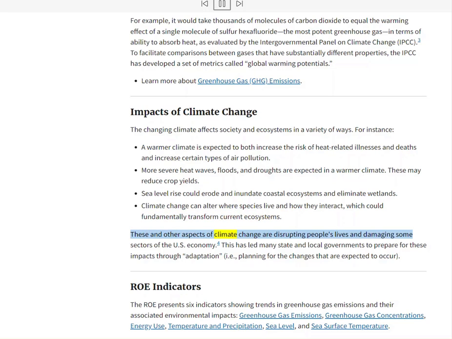These and other aspects of climate change are disrupting people's lives and damaging some sectors of the U.S. economy. Point 4. This has led many state and local governments to prepare for these impacts through adaptation, i.e., planning for the changes that are expected to occur.